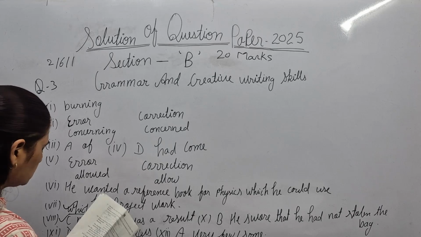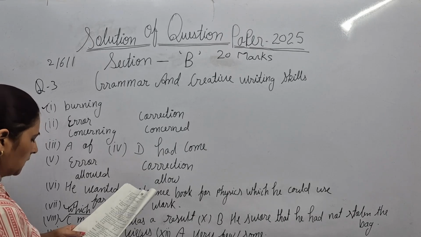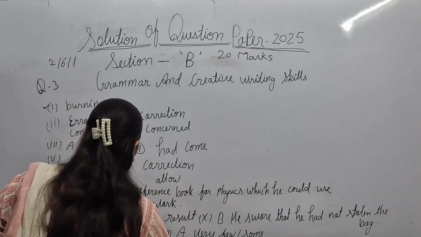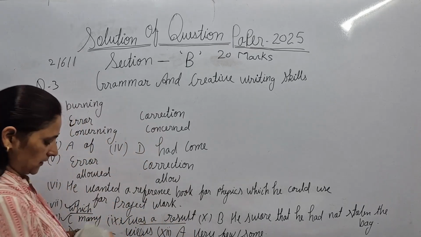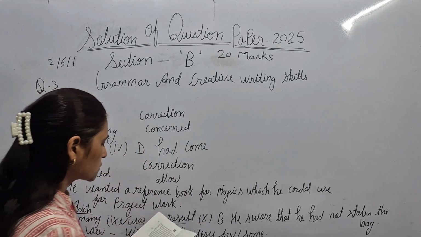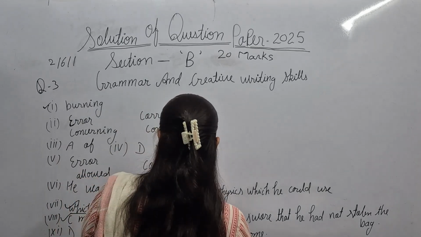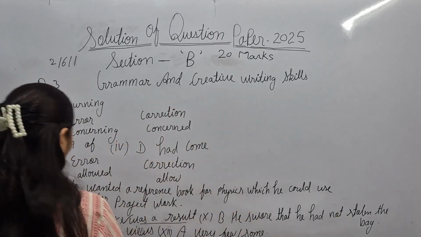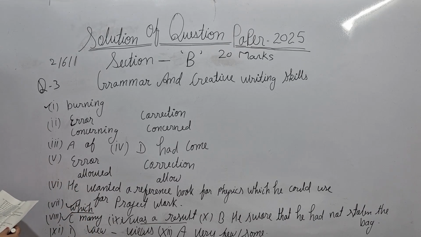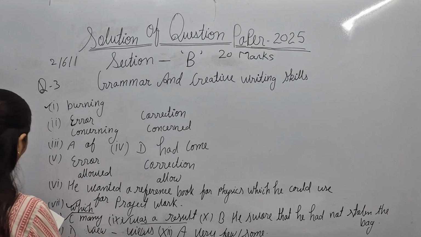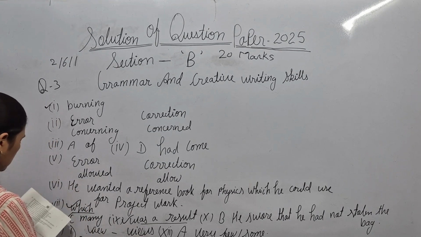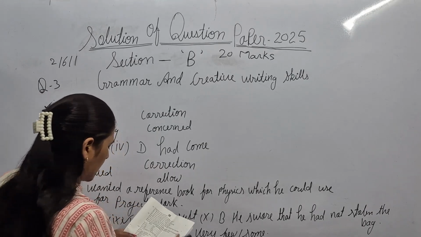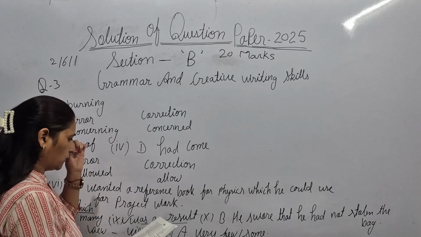Now the 9th question, again related to reported speech. The city planner said that the new park was a result. So here, was a result would be correct. 10th question, choose the correct option here. B option would be correct: he showed that he had not stolen the bag. Now the 11th and 12th. The 11th question is again error and correction. Here the D option would be view and views: view is the error and views is the correction. Now the last one, the 12th question: a very few and some. Here the A option, very few, would be correct.